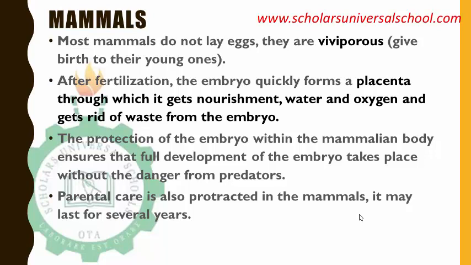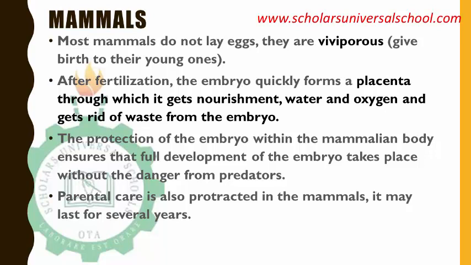So after fertilization, the fertilization is usually internal. The embryo develops quickly, and the moment the embryo develops, the placenta has to be formed. So the placenta is like a connection between the mother and the baby, through which the embryo gets its nourishment, water, oxygen, and everything it needs to grow. They also get rid of their waste through the placenta.